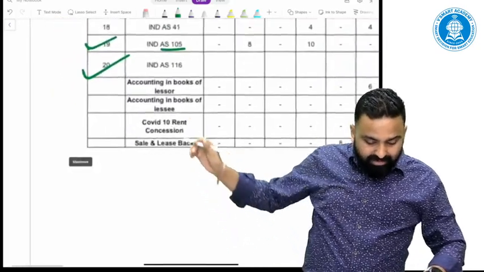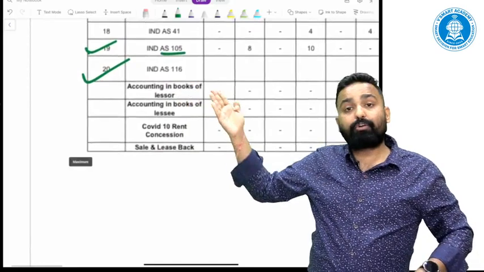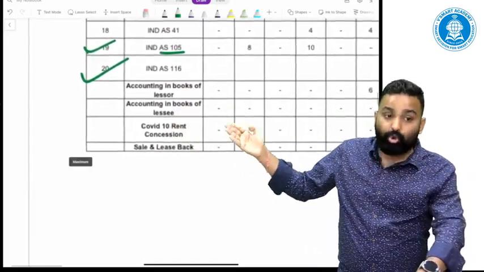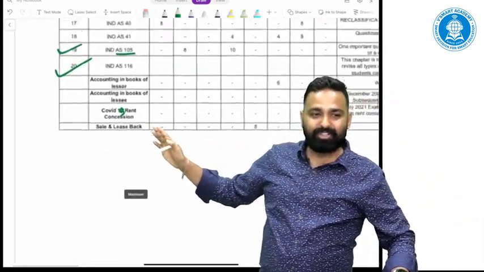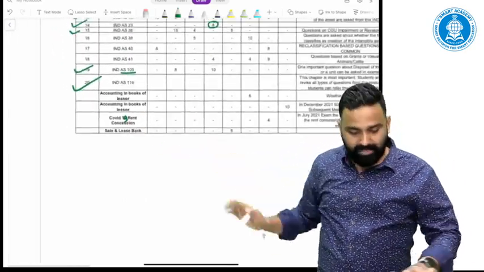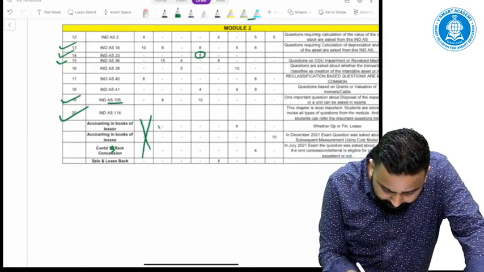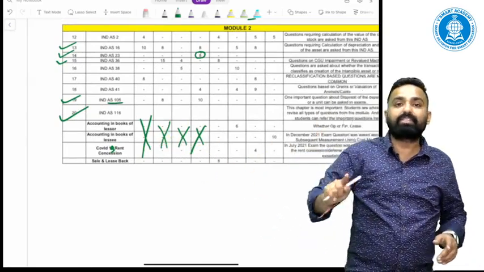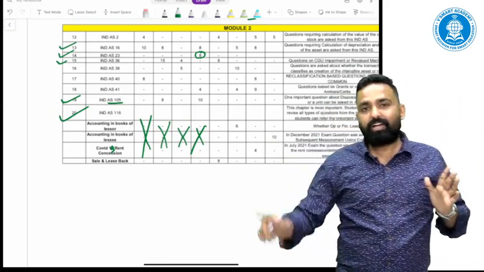So in this 116, we have subdivided into 4 categories. Lessor's point of view, questions based on lessors, questions based on lessees, COVID-19 rent concession based questions, or sale and leaseback. So again I must say, please do not count the starting 4 attempts, because Ind AS 116 was launched from November 20 onwards.